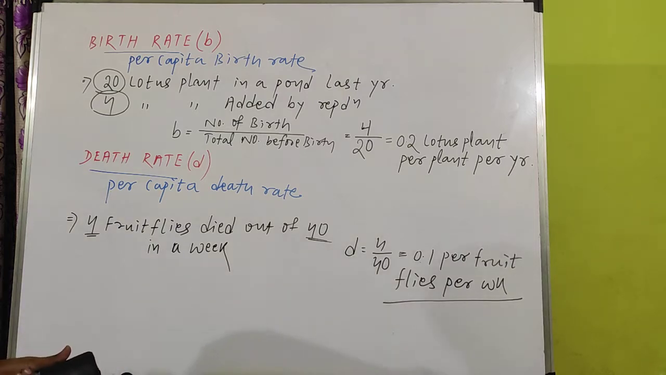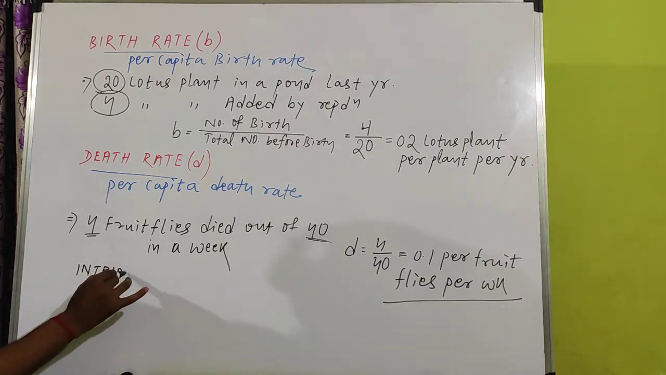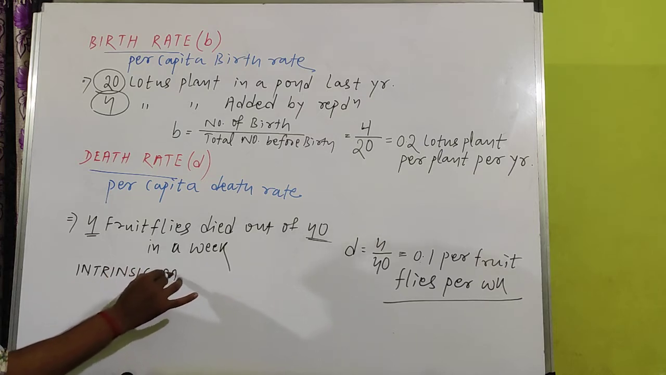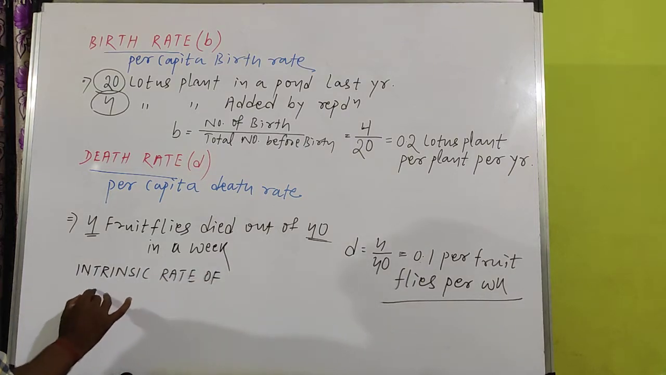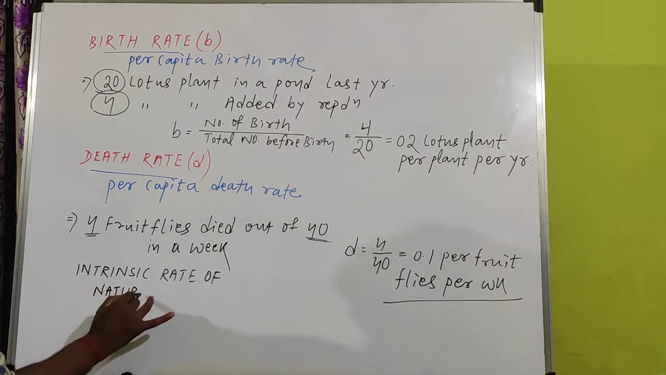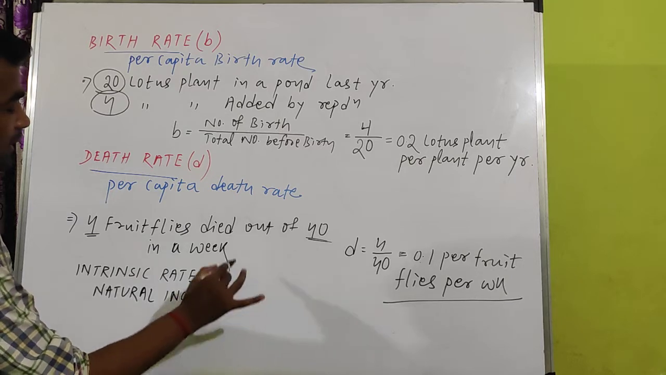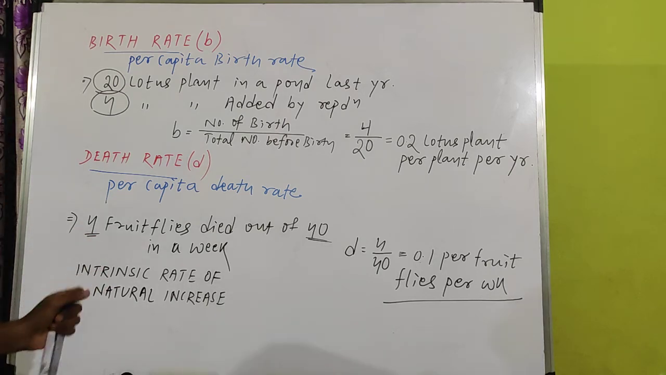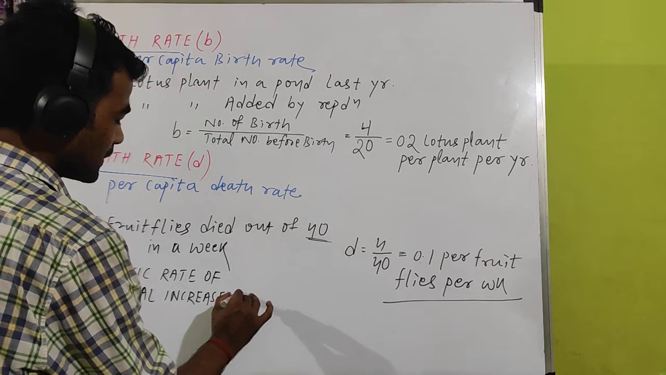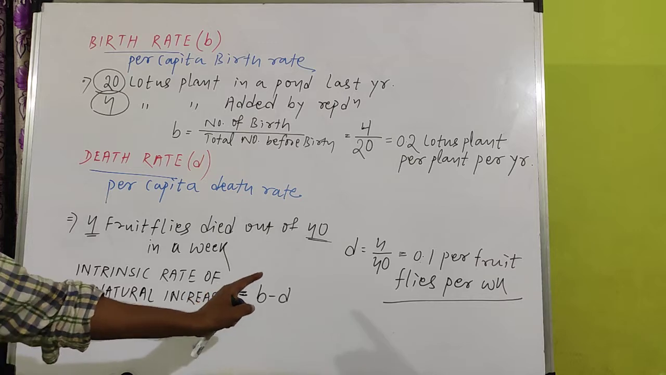Another important thing you have to remember is called the intrinsic rate, or intrinsic rate of natural increase. What is the meaning of intrinsic rate of natural increase? It is B minus D, which means birth rate minus death rate.